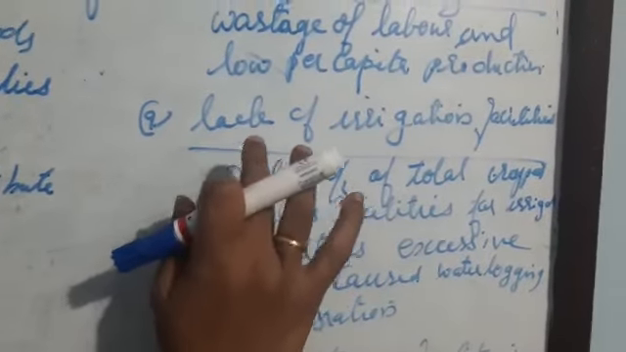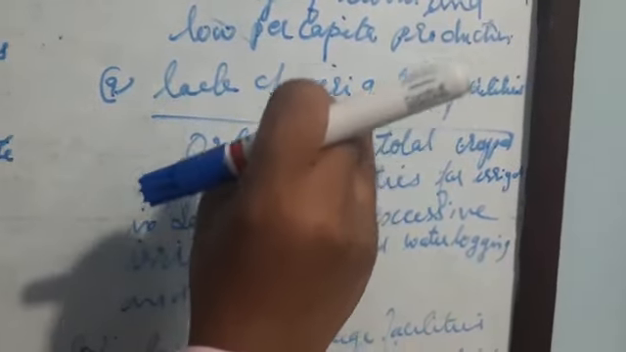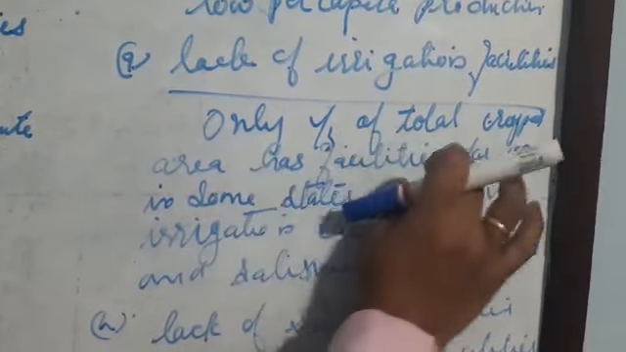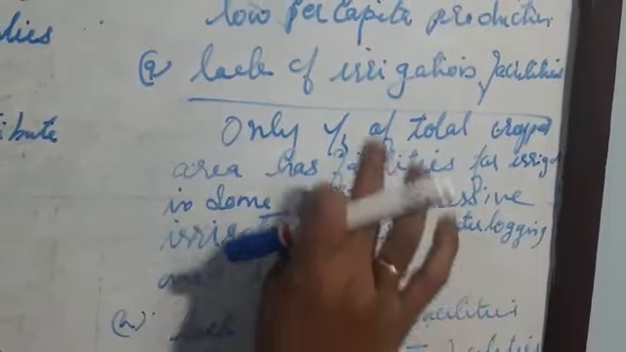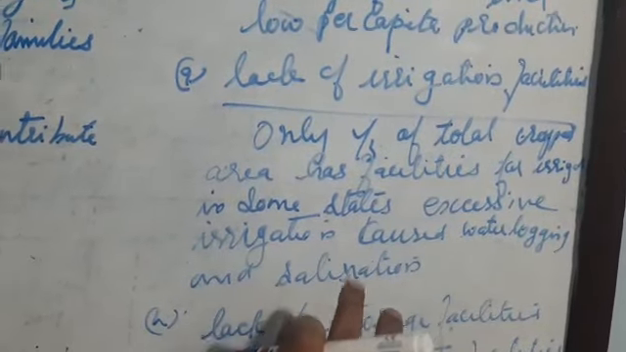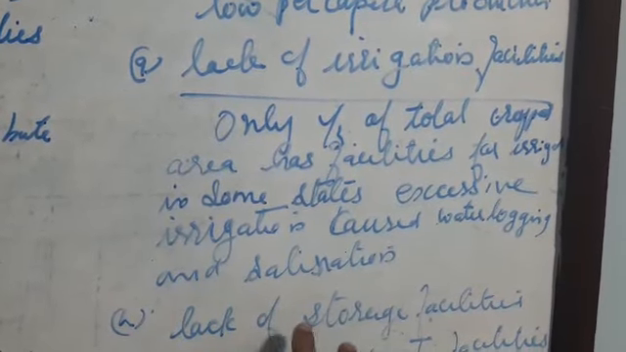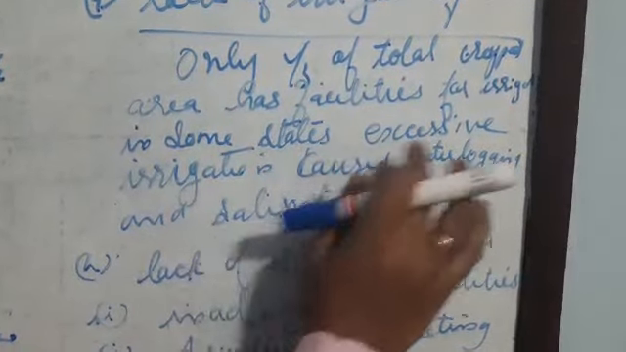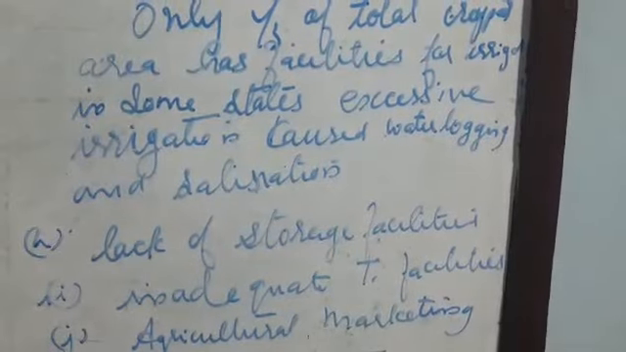Next point, we can say the lack of irrigation facilities. India, after China, is the second largest irrigated country in the world. Still, only one third of the total cropped area has irrigation facilities. Irrigation is the most important input, but the rainfall is uncertain and unreliable. And in some areas or states, excessive irrigation has caused waterlogging and salination. And next, we can say lack of storage facilities.